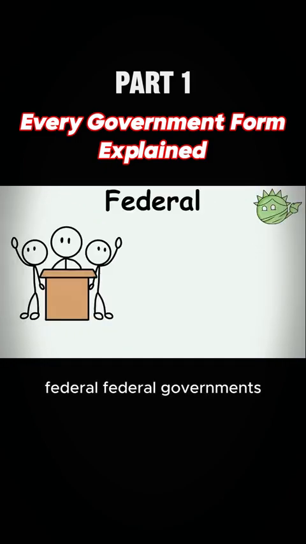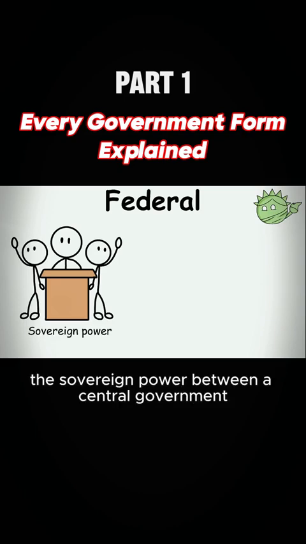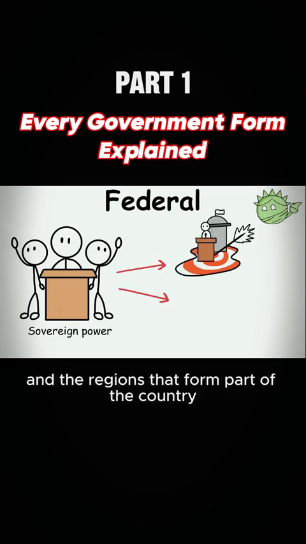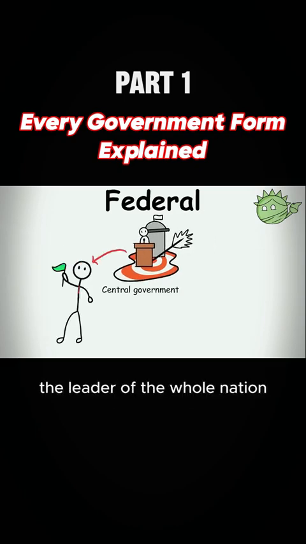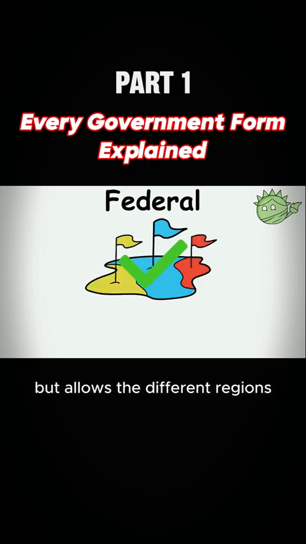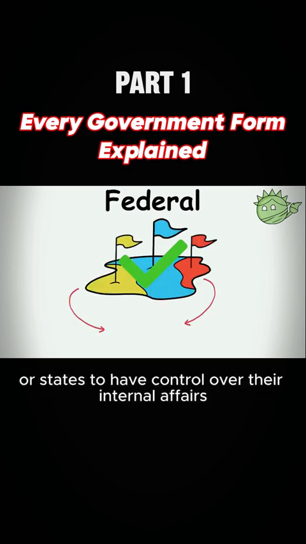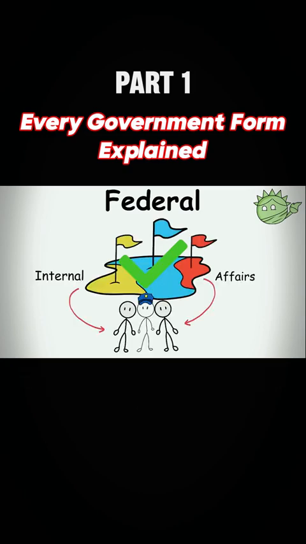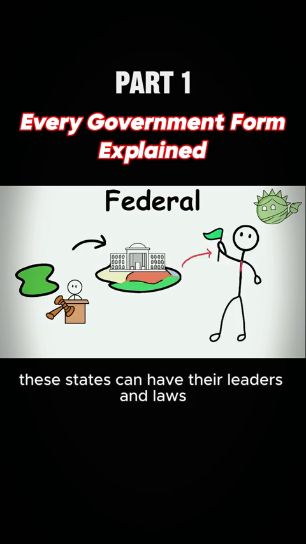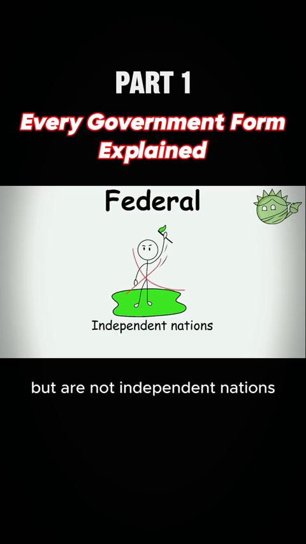Federal. Federal governments formally divide the sovereign power between a central government and the regions that form part of the country. The central government is still the leader of the whole nation, but allows the different regions or states to have control over their internal affairs. These states can have their leaders and laws, but are not independent nations.